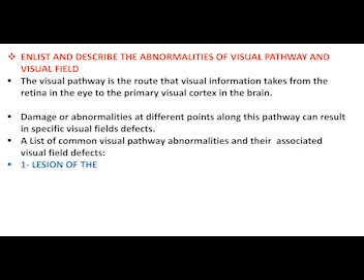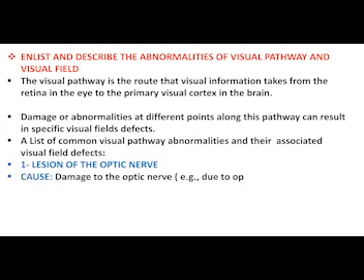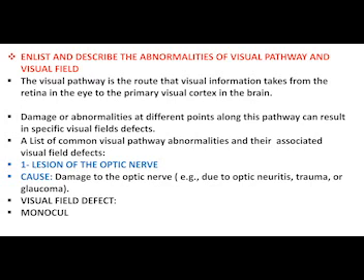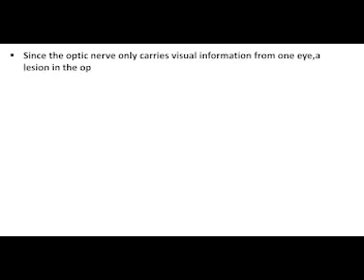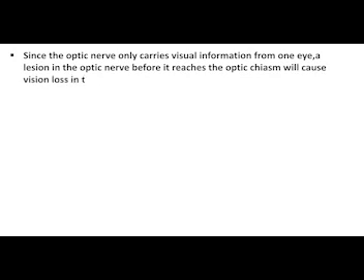One, lesion of the optic nerve. Cause: damage to the optic nerve, for example due to optic neuritis, trauma, or glaucoma. Visual field defect: monocular vision loss, complete loss of vision in the affected eye. The entire visual field of the damaged eye is lost. Since the optic nerve only carries visual information from one eye, a lesion in the optic nerve before it reaches the optic chiasm will cause vision loss in that eye only.